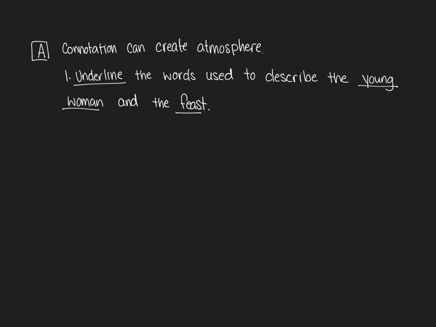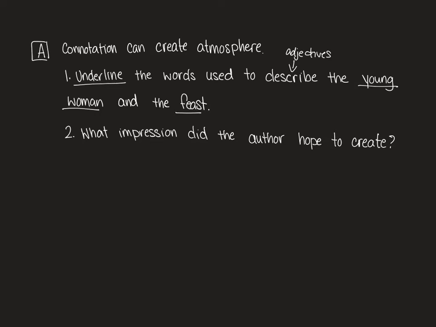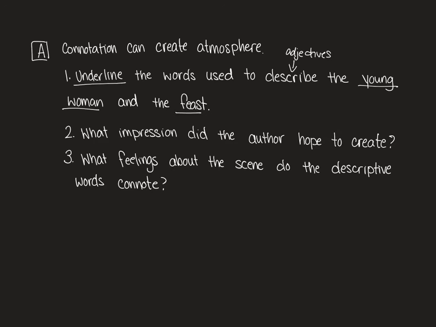So if we're looking at descriptive words, we're probably looking for a lot of adjectives that they are using. For step number 2, you need to articulate what impression the author hoped to create. So what did the author want you to think about the woman and the feast based on the adjectives that they used and the connotative meaning? The third question is similar, and it asks what feelings about the scene the descriptive words connote. So based on the connotation of those words, we've talked about the impression, but now what specific feelings do they want you to have as you are reading it?